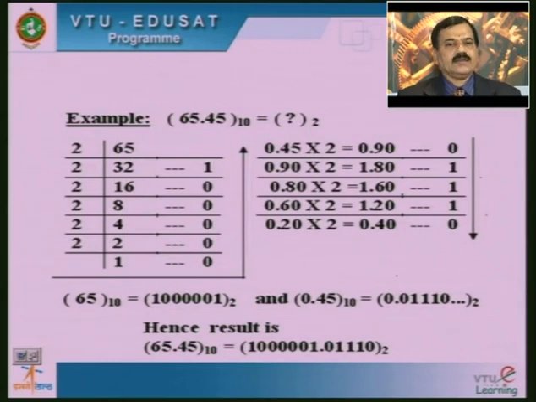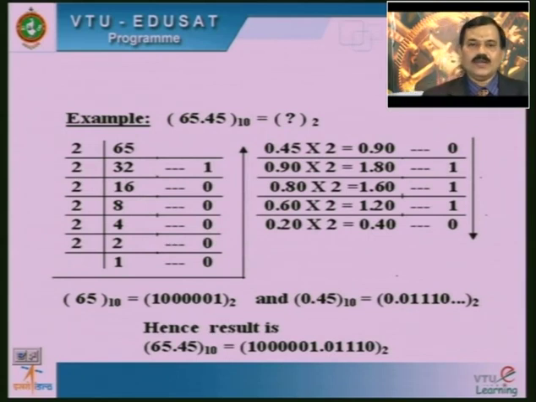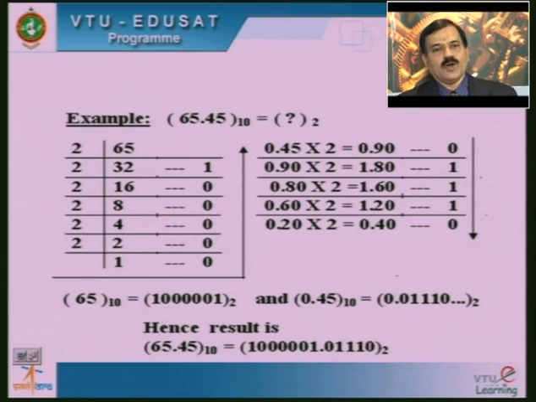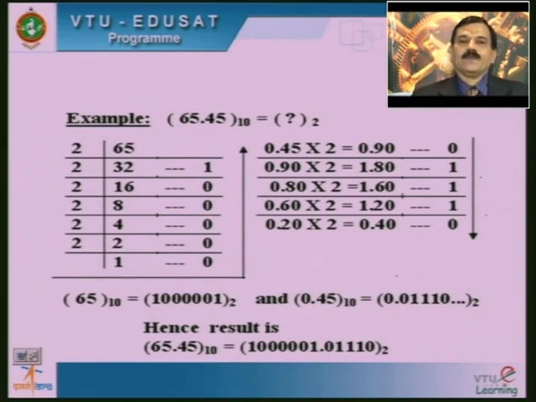Next, one more example which has the combination of both, the value before the decimal point and also the fractional value 0.45. Such a case we are now going to see. The value given in the example is 65.45 base 10. It is equivalent to how much value in its binary form? Now take the given decimal number 65 and just go on dividing by 2.